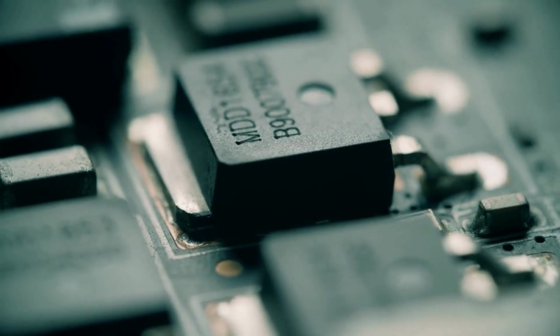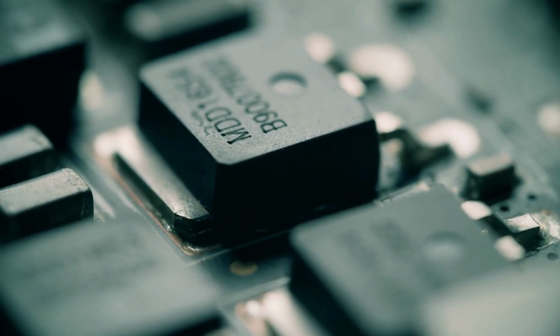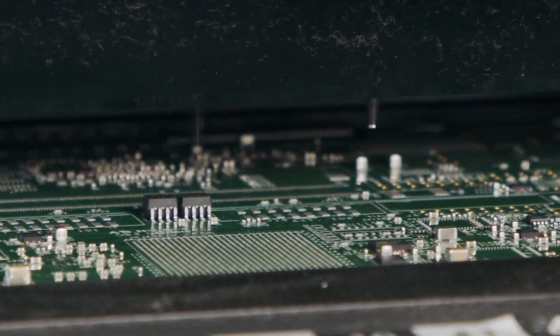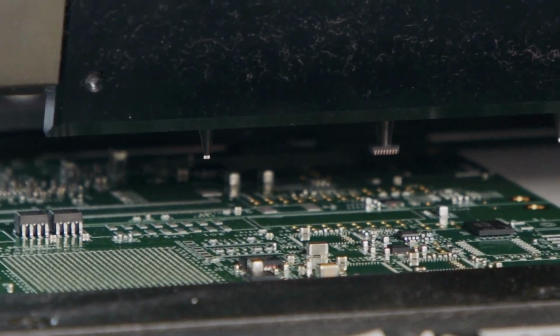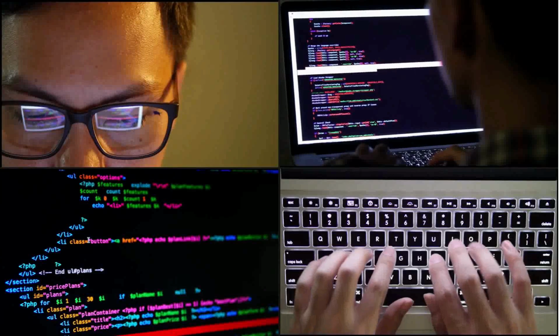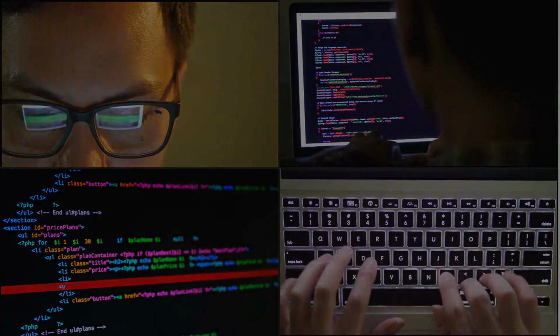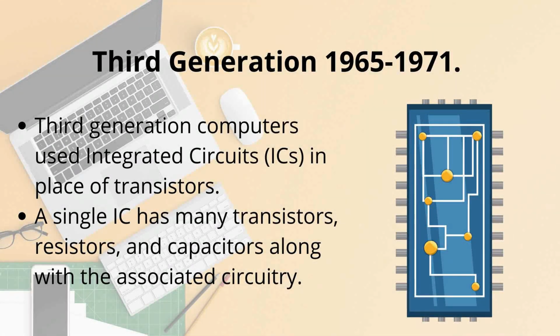Faster than first generation computers. Still very costly. AC required. Supported machine and assembly languages. In this generation, assembly language and high-level programming languages like Fortran and COBOL were used. Third generation, 1965 to 1971.